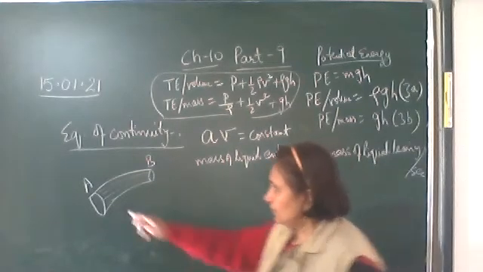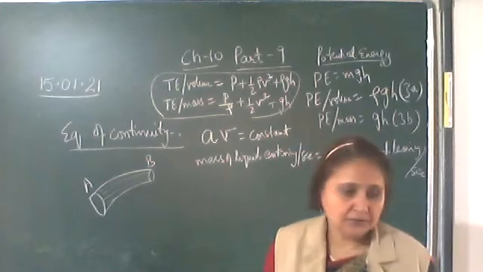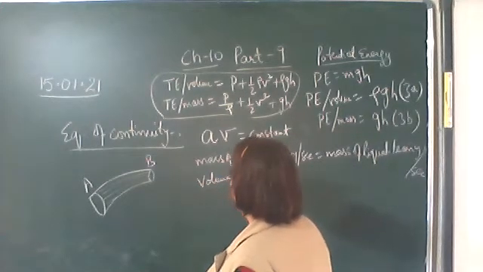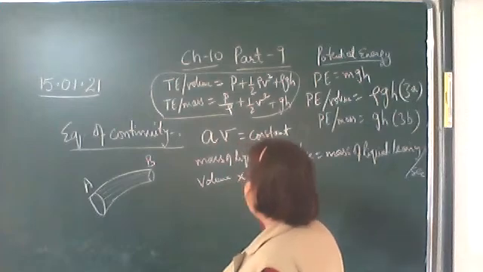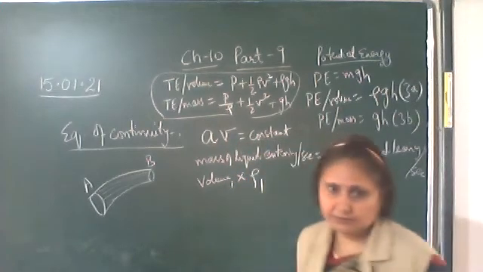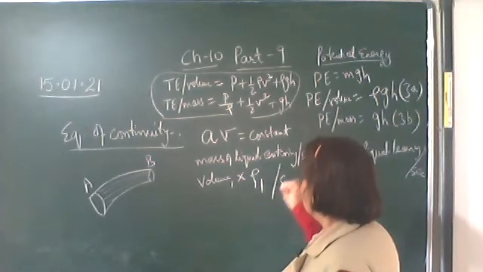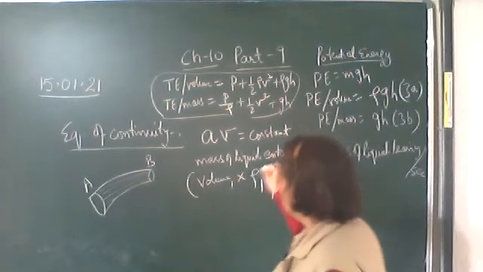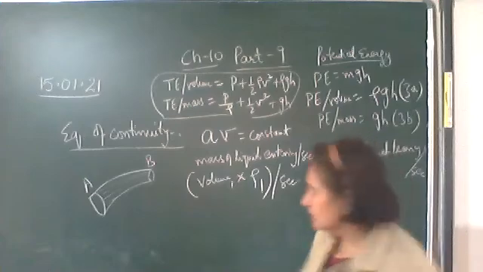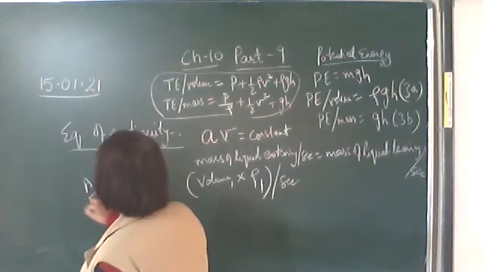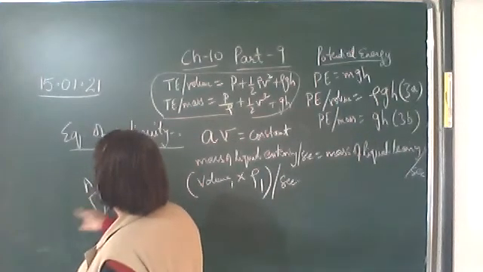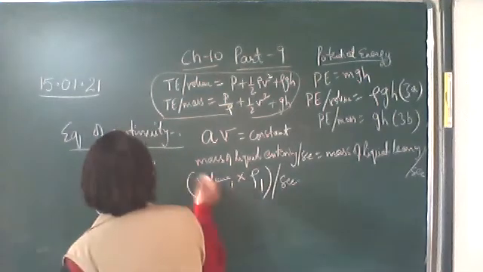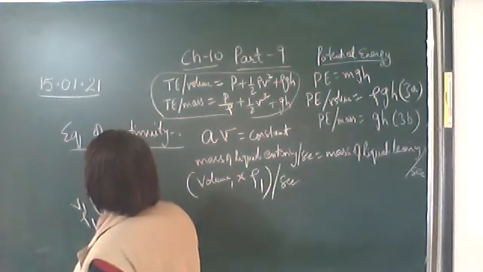So mass of the liquid entering per second is volume into density. Let the volume of the liquid entering be V1 and the density be ρ1.